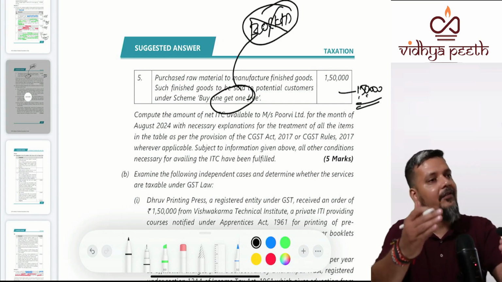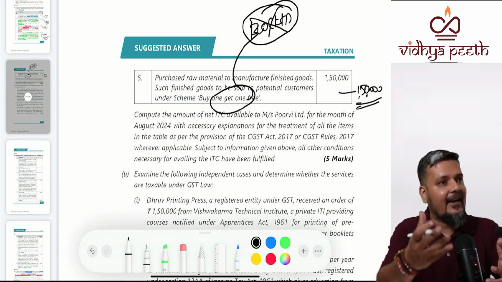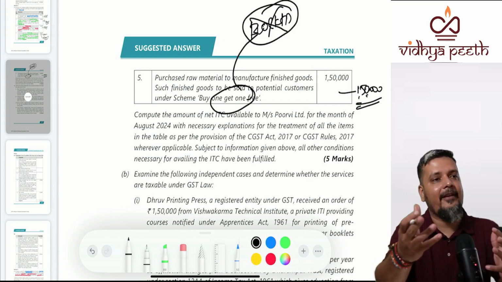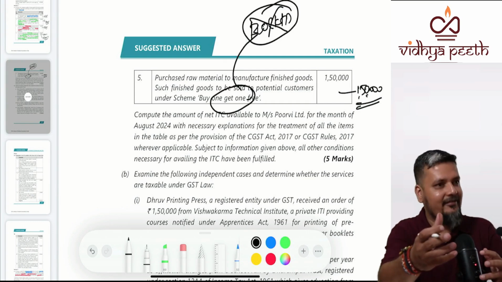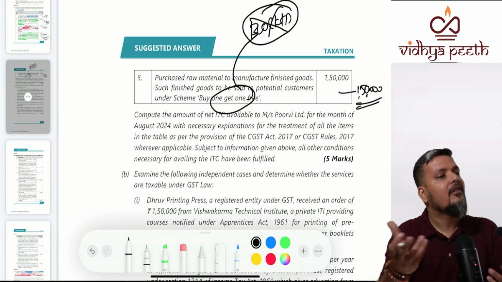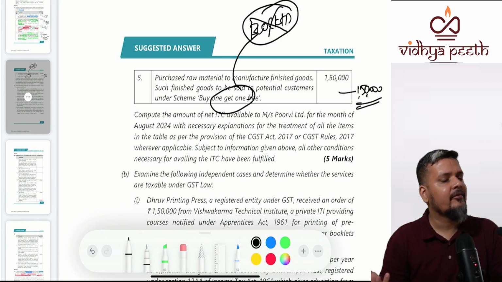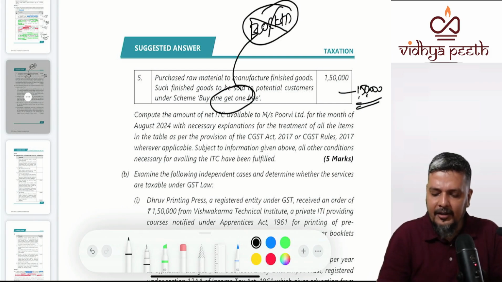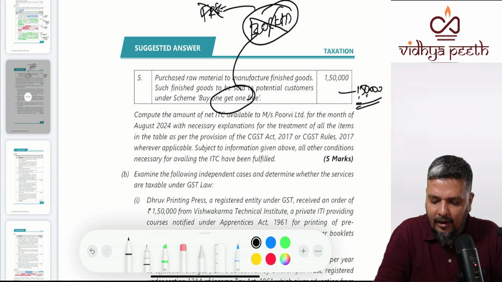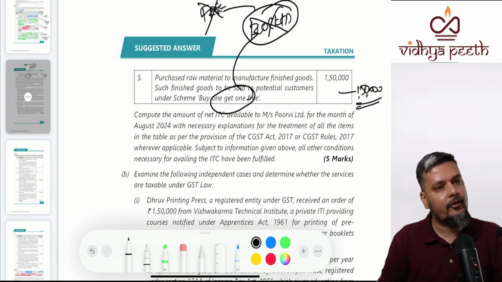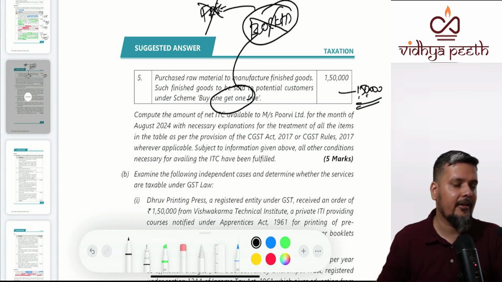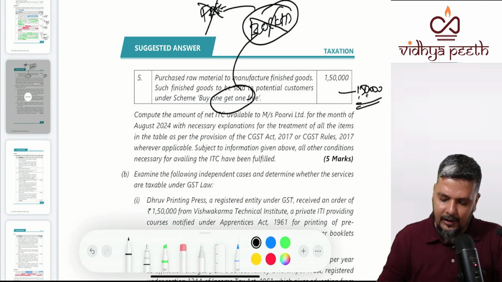Free samples are fully free. Buy one get one free is a marketing scheme: 2,000 rupees less discount 1,000. So it is not free. This is not free, so it is not blocked. Will you get the credit? So you have to explain it is not blocked. You will get the credit? Yes. What is the total amount of ITC available?